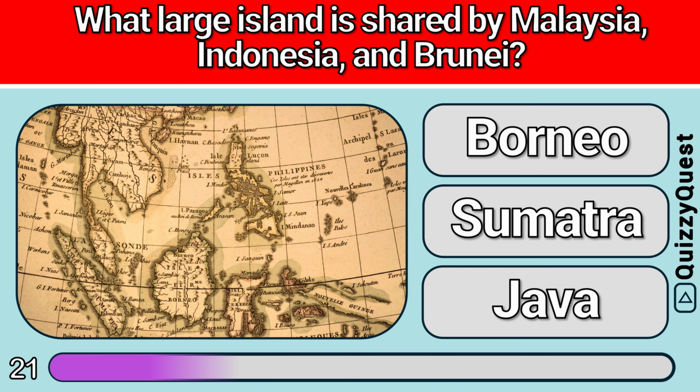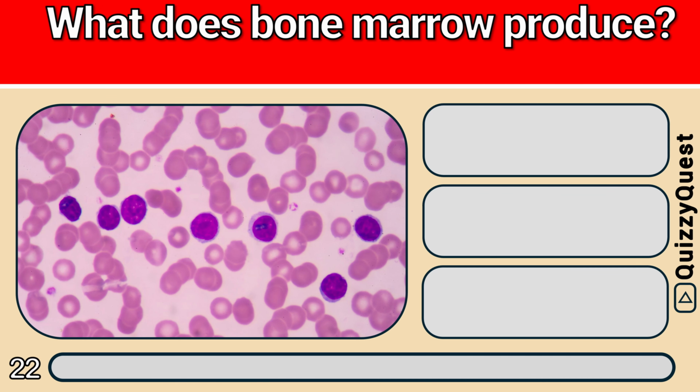Is it A, Borneo, B, Sumatra, or C, Java? It is A, Borneo. What does bone marrow produce?